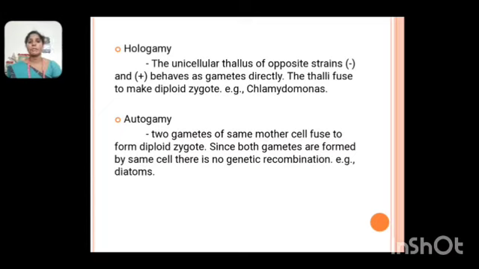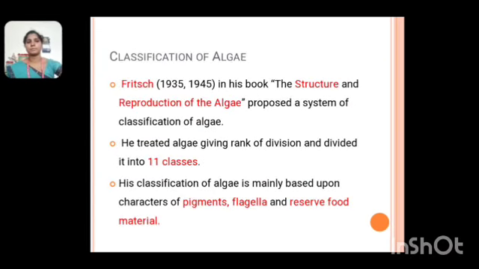In autogamy, two gametes of the same mother cell fuse to form a diploid zygote. Since both gametes are formed by the same cell, there is no genetic recombination. For example, diatoms. Next one, the classification of algae.